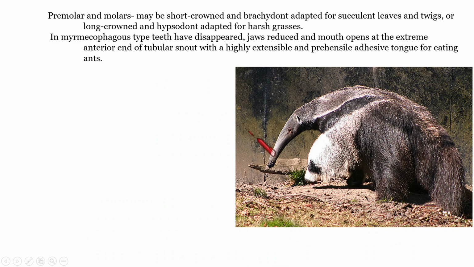Regarding the modifications of premolars and molars in herbivorous mammals, here also they are short crowned because they are usually adapted to feed on succulent leaves. Succulent means water-filled, water-soaked leaves and twigs. It doesn't need big teeth with a big crown. So that's the modification for premolars and molars.